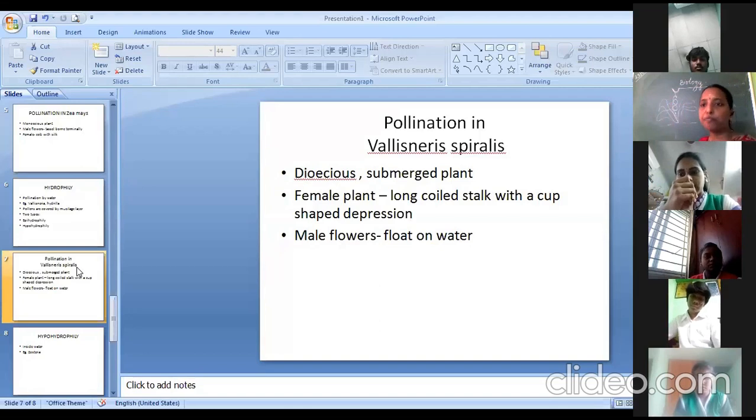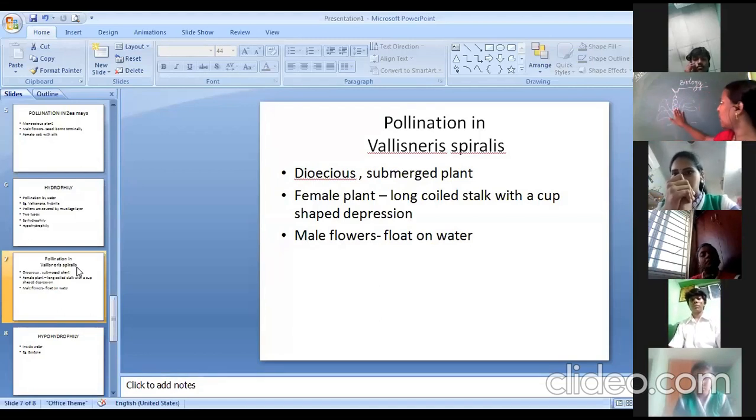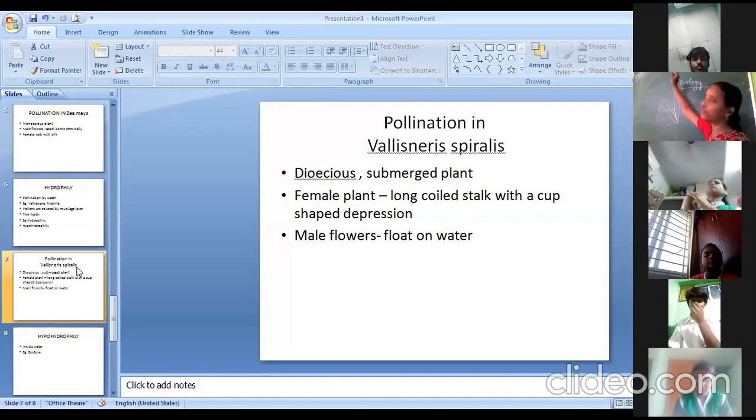At the time of breeding, or time of pollination, what happens? This coiled structure will expand and uncoil, and the flowers will be seen. It will start moving up to the surface of the water body. So the coils will uncoil and the flowers are pushed to the top of the water surface. This happens during the breeding season.